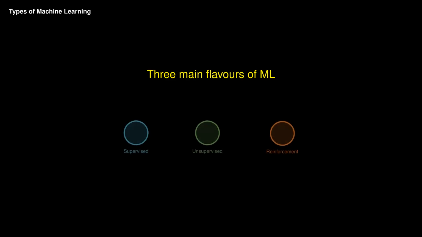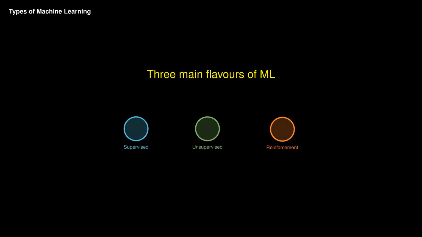Types of machine learning. Not all learning is the same. There are three main flavors of machine learning.